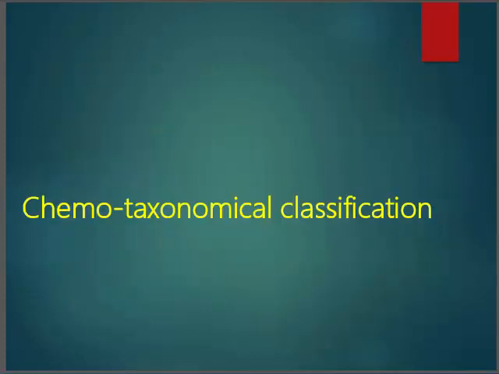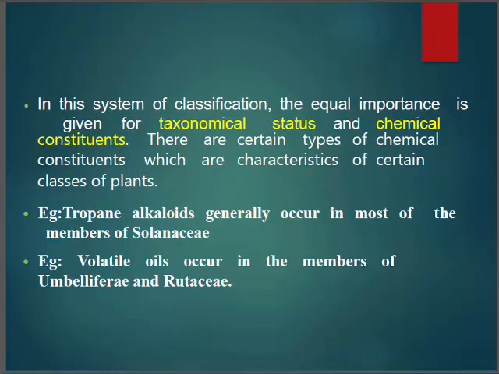Next is chemotaxonomical classification. What is it? It gives importance to both the taxonomical status and the chemical constituents. For example, tropane alkaloids generally occur in most of the members of Solanaceae, and volatile oils occur in the members of Umbelliferae and Rutaceae.